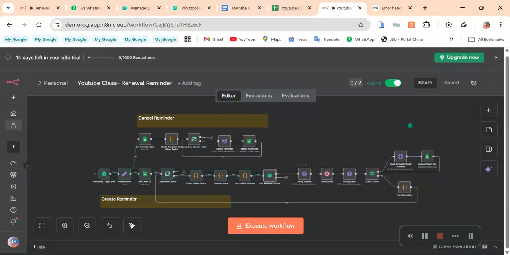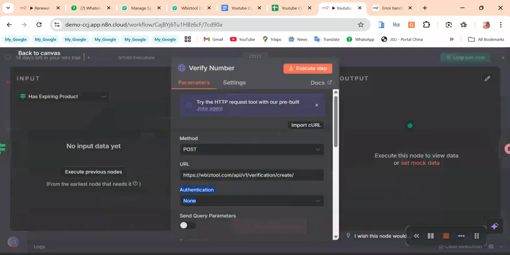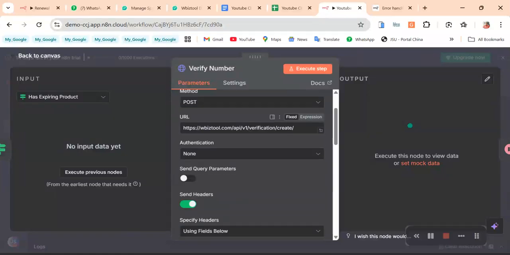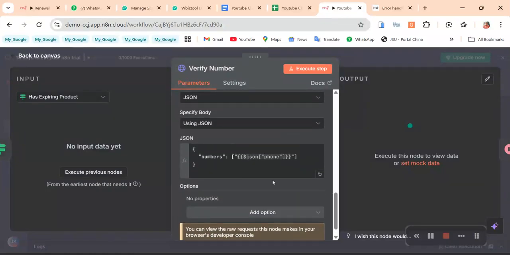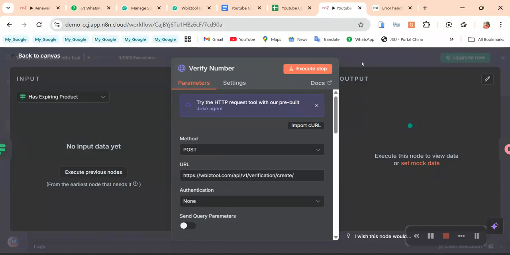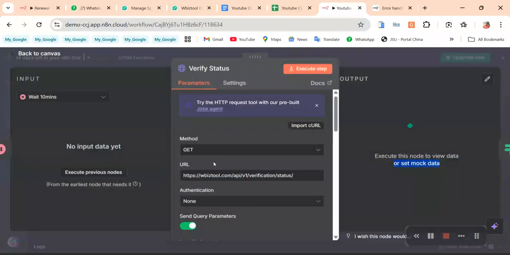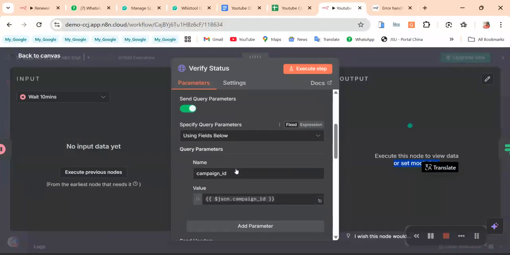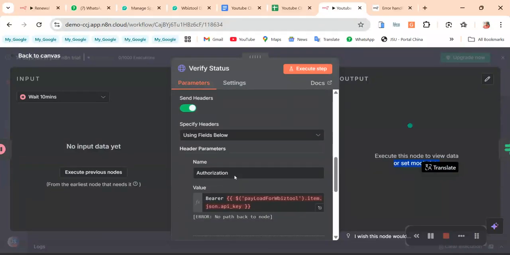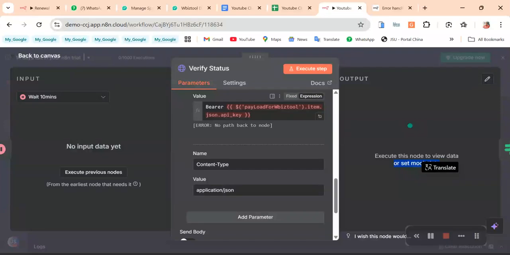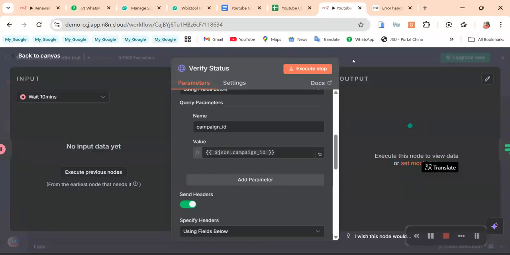Normally we're supposed to verify the number here. So we use this to verify the number. We use the verification create to verify the number. I've explained this in my former video, but I'm not going to verify this number, so I'm going to cut this off here. I'm just waiting for 10 minutes to now check the status of the verification. And when you are done verifying, you check the status using the campaign ID, and you want to use your keys also.